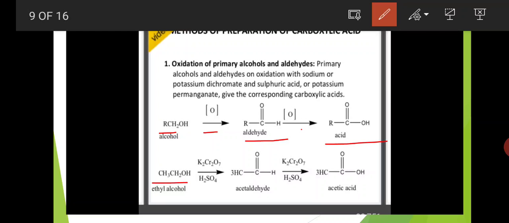Example is CH3CH2OH, that is ethyl alcohol. Ethyl alcohol undergoes oxidation with potassium dichromate K2Cr2O7 in acidic medium H2SO4. This is converted to CH3C double bond OH, that is acetaldehyde. Okay, first alcohol is converted to aldehyde, then this acetaldehyde undergoes the same reaction, oxidation with potassium dichromate in acidic media. It is converted to acetic acid CH3COOH.